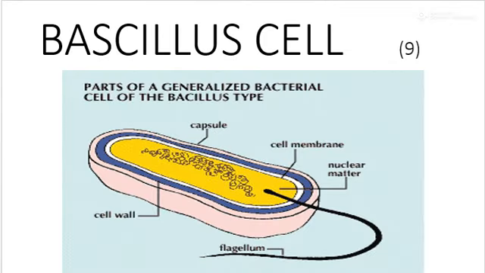This is the structure of a Bacillus bacterium. Bacillus is a rod-shaped bacterium. Outermost is a capsule, followed by the cell wall, and innermost is the cell membrane. The cell membrane bounds the cytoplasm where the nuclear material is present. There is a flagellum, a thread-like structure, which helps to move the bacteria.